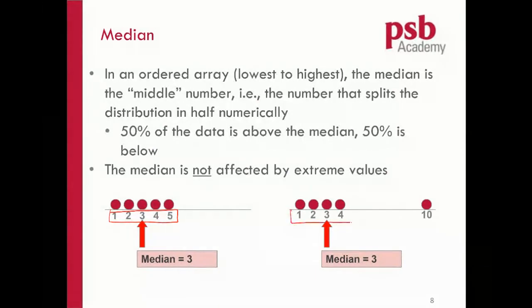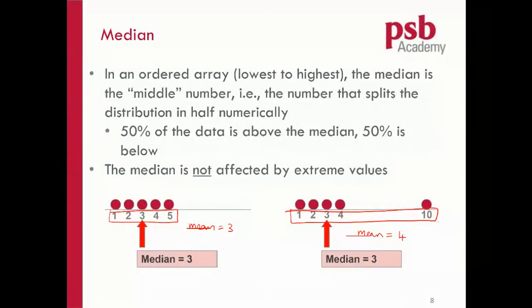If you have 5 numbers, and the 5 numbers are 1, 2, 3, 4, and 10, which number is in the middle? 3, still 3, right? So the median is very stable. If you imagine finding the mean, the mean for the first set will be 1 plus 2 plus 3 plus 4 plus 5 divided by 5, you will get 3. What about this one? What is the mean? 1 plus 2 plus 3 plus 4 plus 10. 4 and 3, 7, 10. So you get 20 divided by 5, so you get 4.